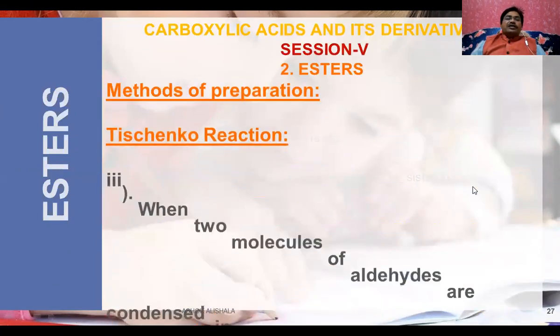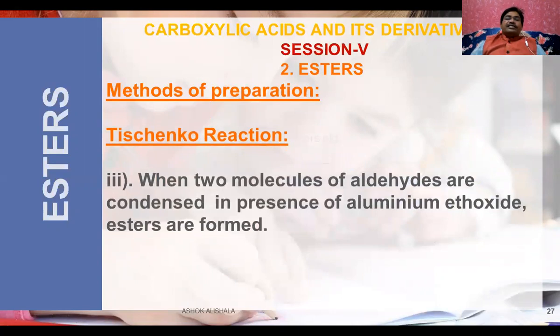Now let us see the other one, the Tischenko reaction. This is a very important reaction. When two molecules of aldehydes are condensed, not from alcohol, not from carboxylic acid, but from aldehyde, in the presence of aluminum ethoxide, esters are formed.